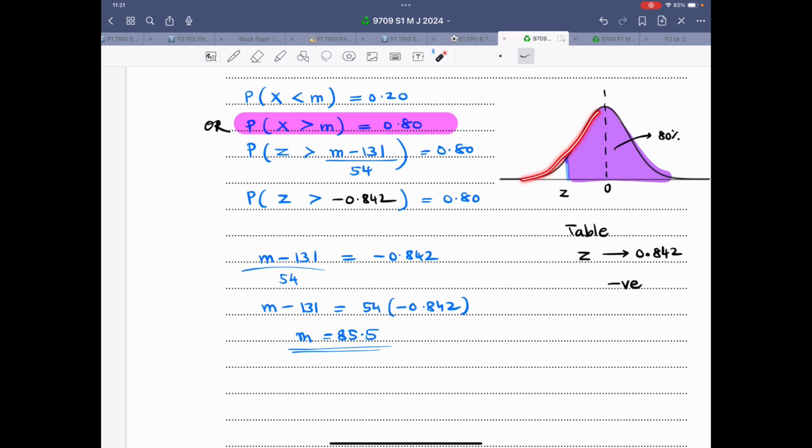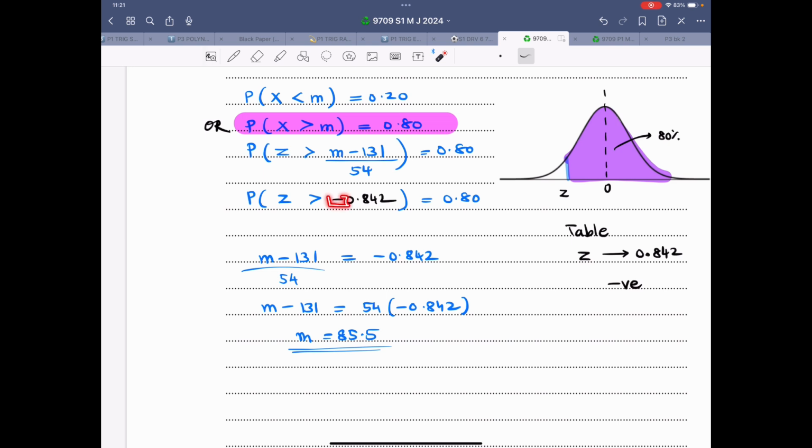I have just drawn a diagram to make it further clear. There is a particular value Z such that right of this value is 80%. That means this value will lie to the left of 0, of the center line that corresponds to the Z value of 0.